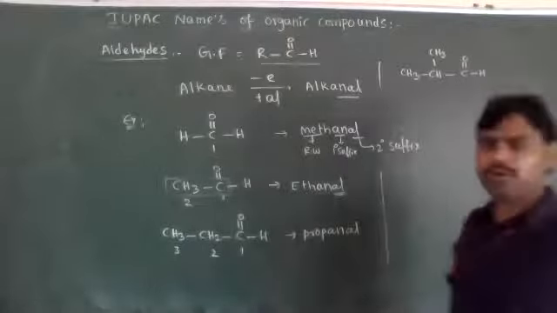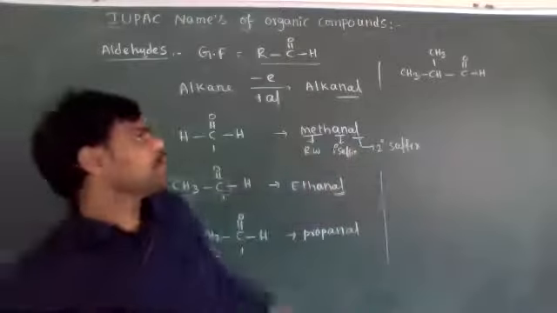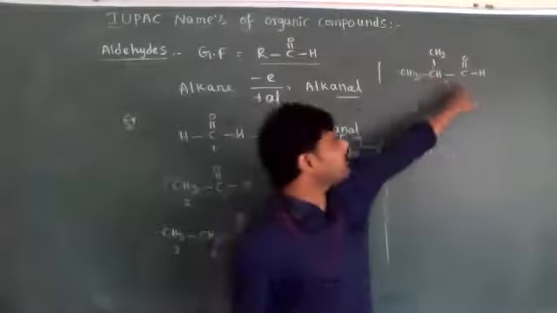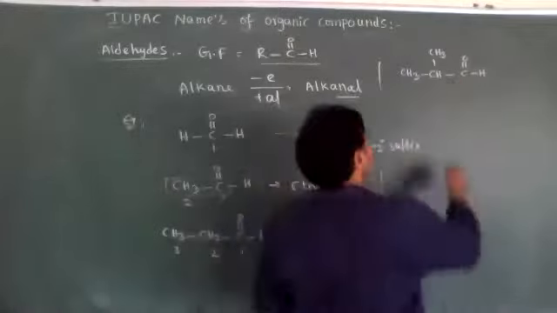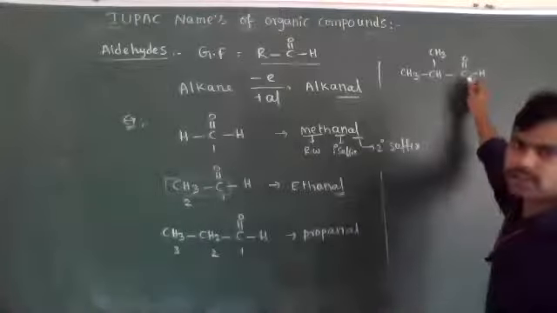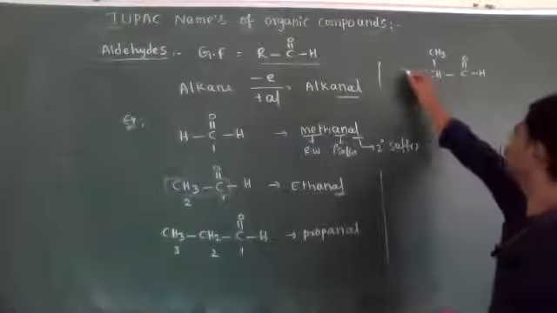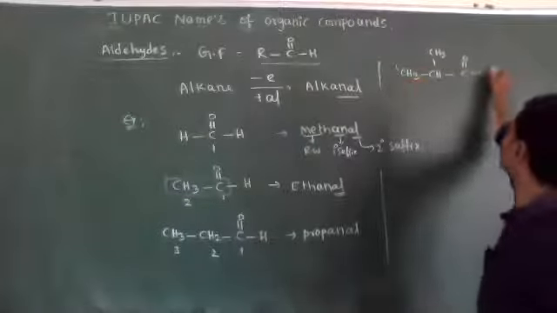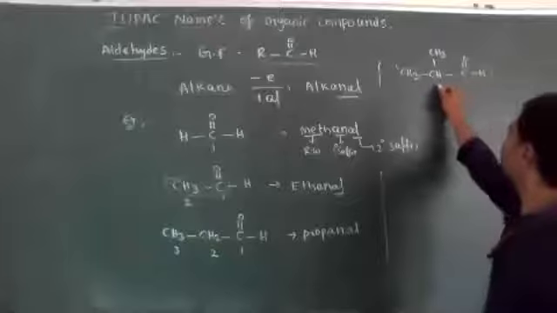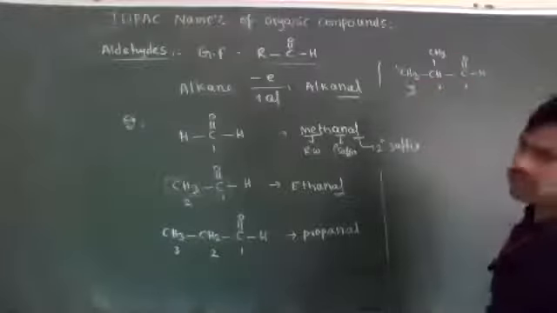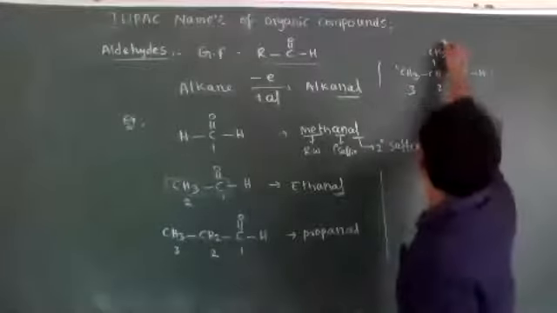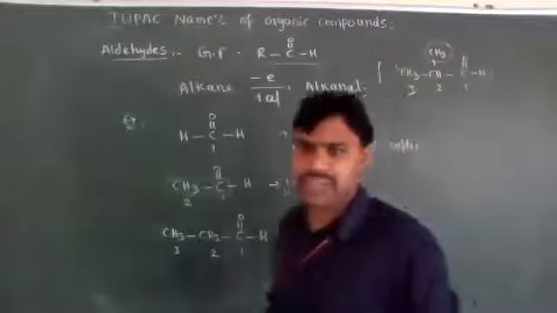Like the organic compound is present: CH3-CH-CH3-C double bond OH. The longest carbon chain we have to choose is 1, 2, 3, with the functional group. So this is the longest carbon chain. Numbering 1, 2, 3 either way means that a methyl substituent is present on the second carbon.